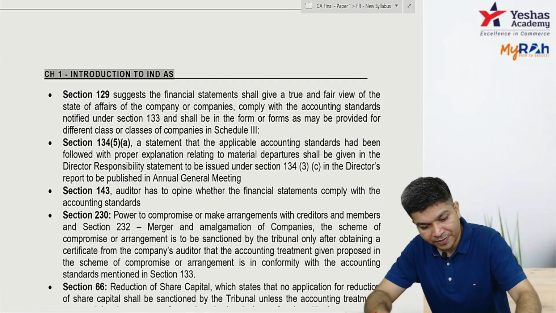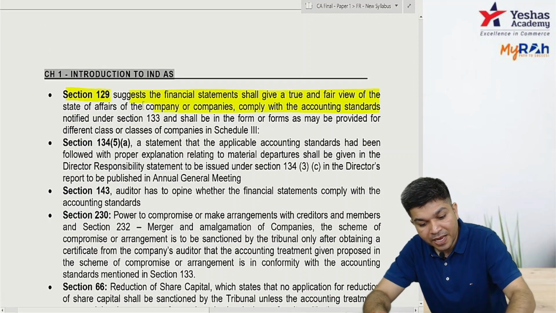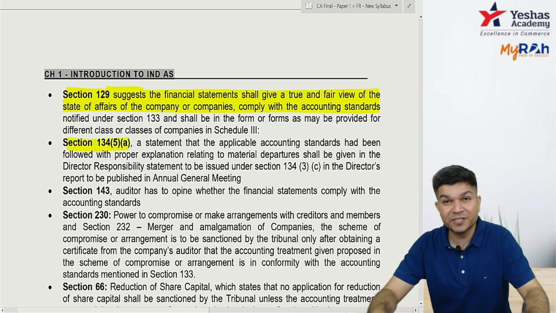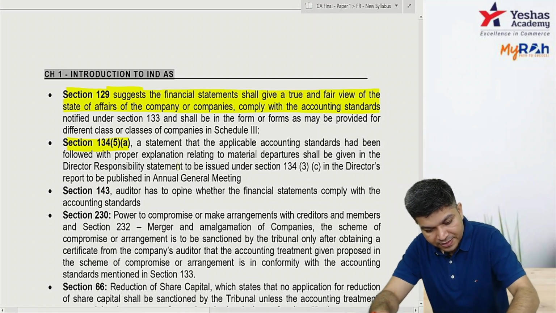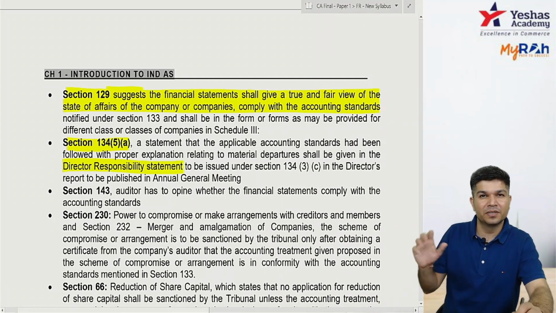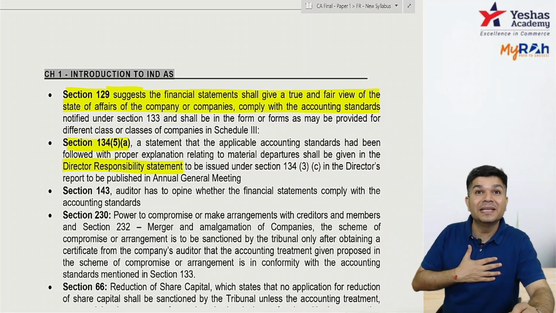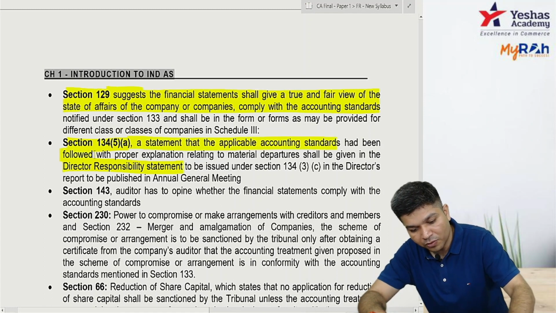Then section 129, we already did. The financial statement shall give a true and fair view. It shall comply with accounting standards. Section 134, subsection 5 is director's responsibility statement. This is in your director's report, the BOD report. In your BOD report, directors are taking responsibility that they have complied with the applicable accounting standards.